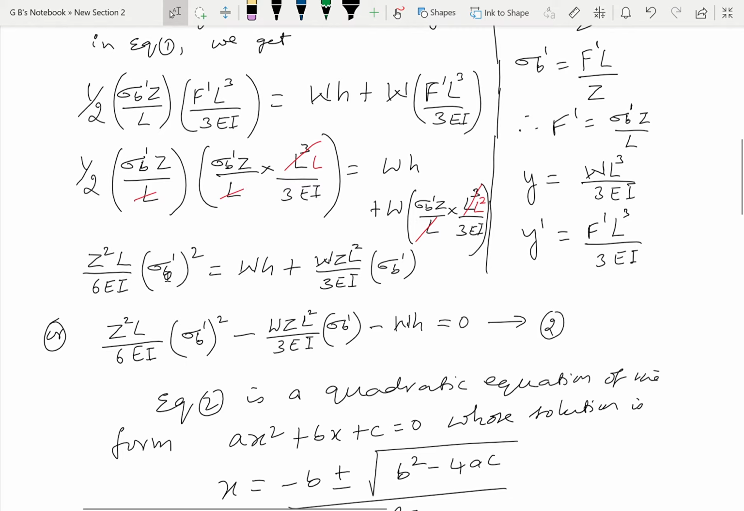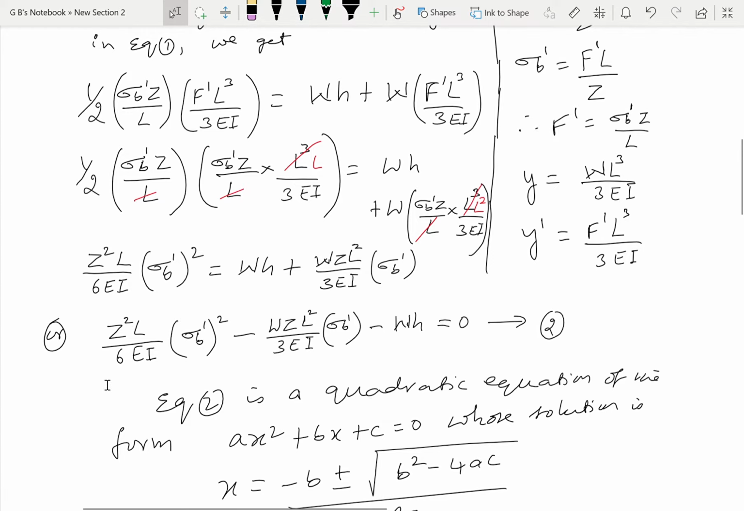The simplified expression can be written as Z into Z, Z square, and here we have L, and here 2, and this is 3EI, so 6EI, and sigma B prime squared, WH as it is, and here WZ L square, 3EI we have written here, and sigma B prime.